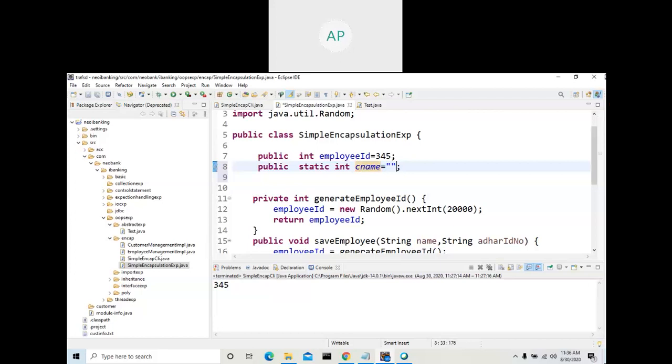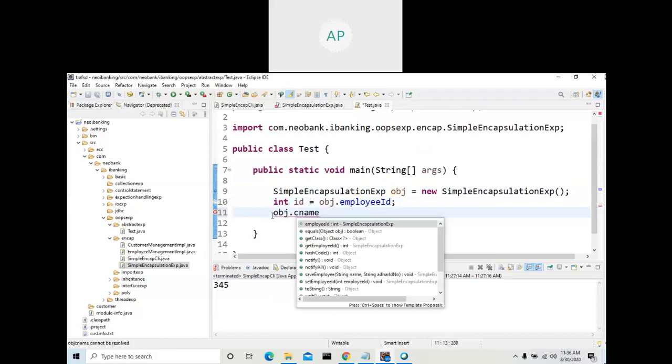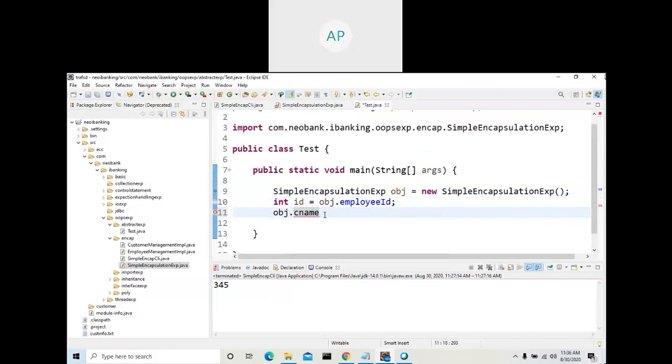A member can be accessed either by using the class name or by using an object reference variable. See, for example, if I make it static, static, and the variable cname, I declare one variable, cname, Neo Bank, some company name.